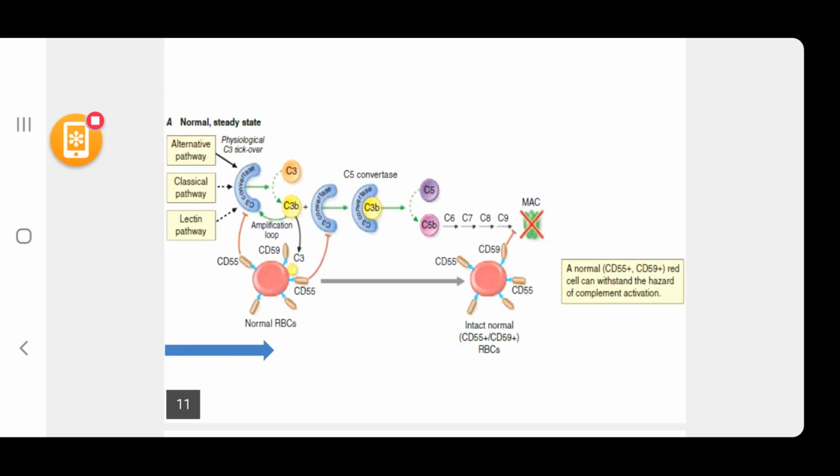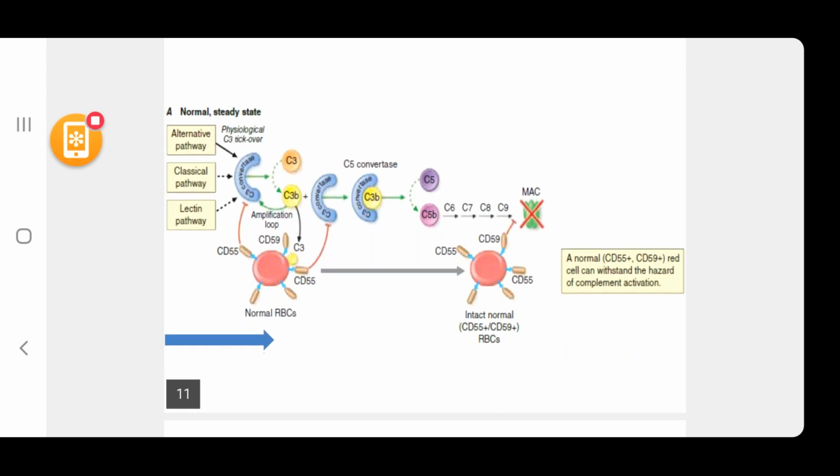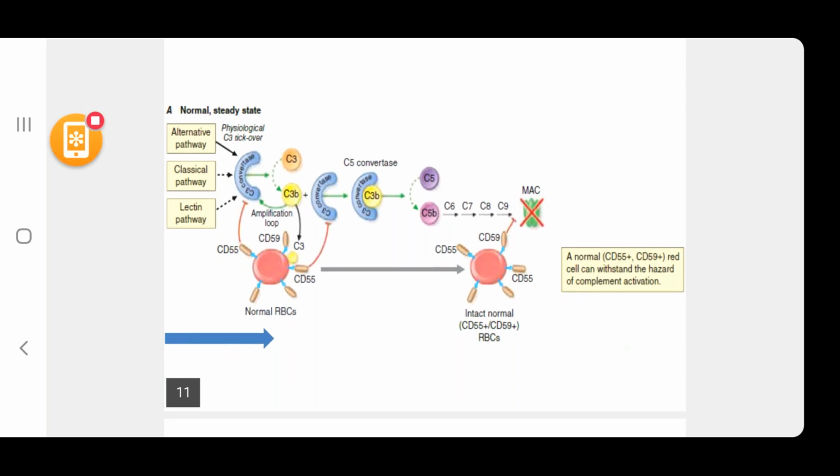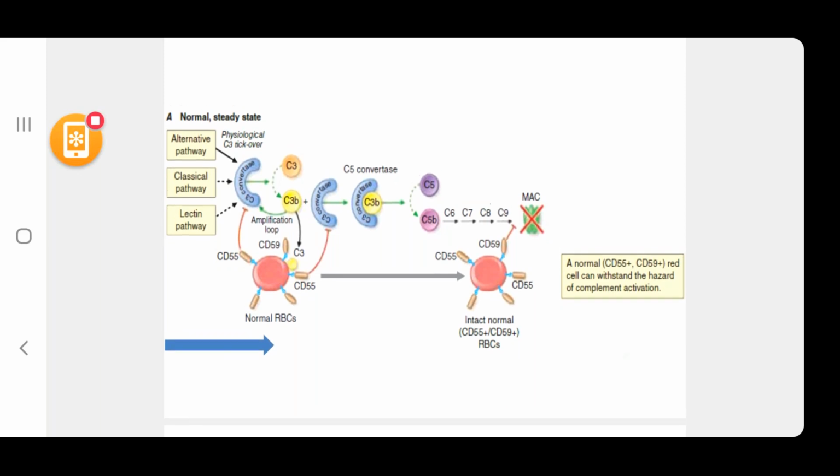On the left side, you see the normal RBC with CD55 and CD59, but C3 can be attached to them in spite of having CD55 or CD59. In the next one here, intact normal CD55 and CD59 prevent the joining of the membrane attack complex with the RBC. So CD59 prevents this joining. A normal CD55, CD59 red cell can withstand the hazard of complement activation. Thus, it is protected from the lytic effect of the complement system.